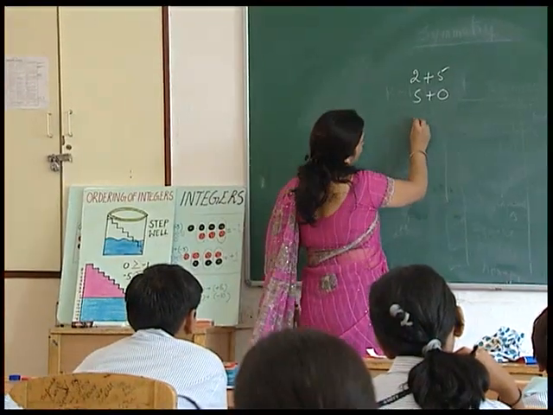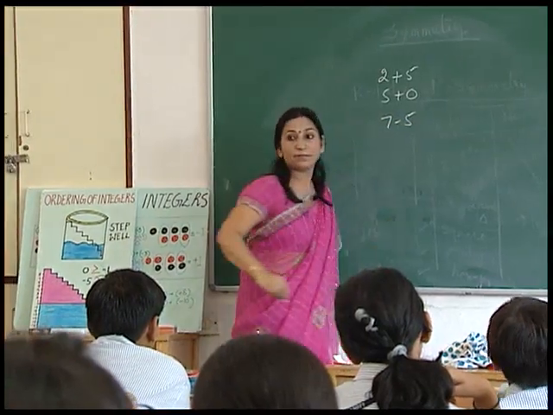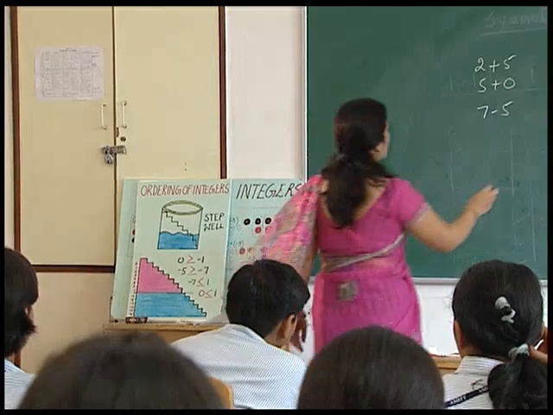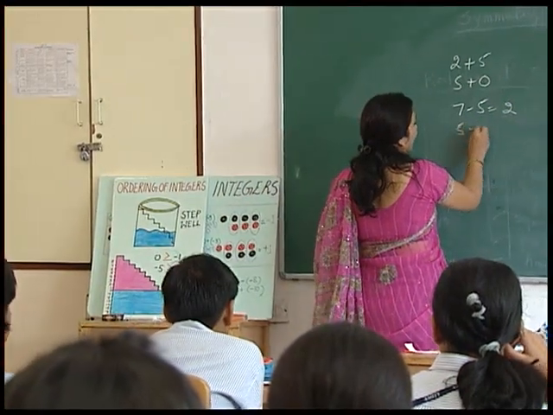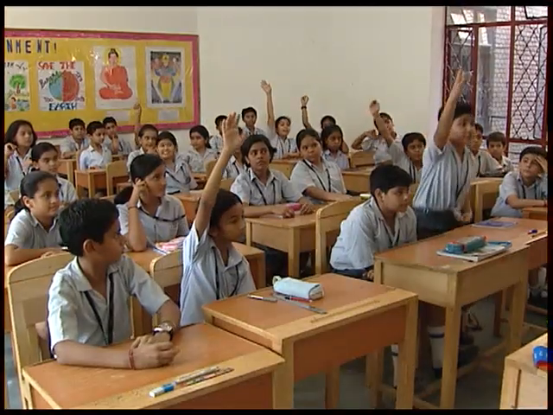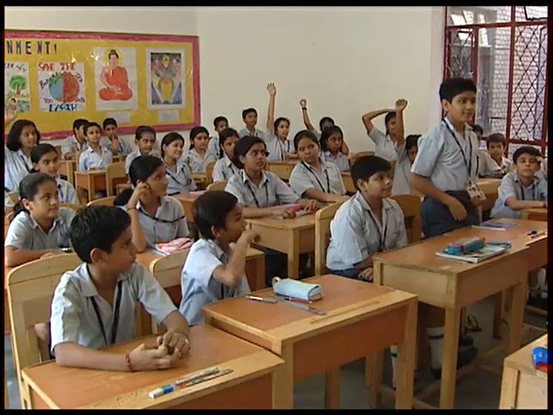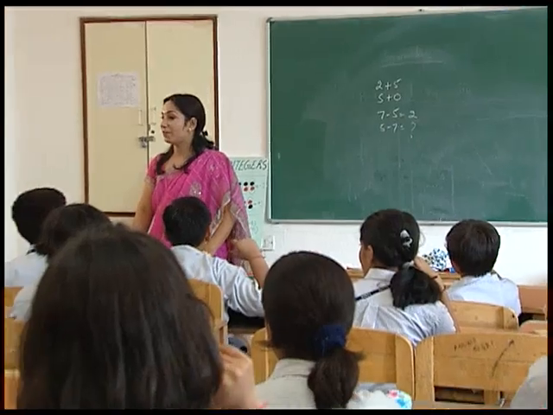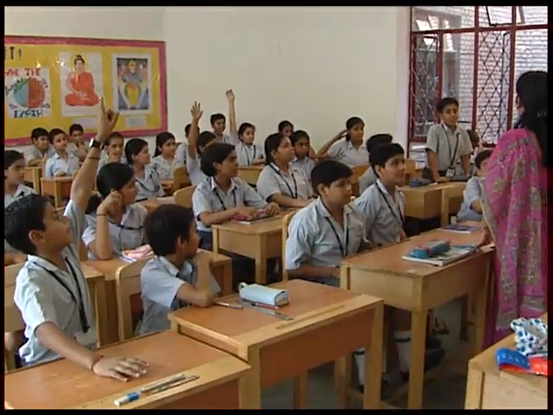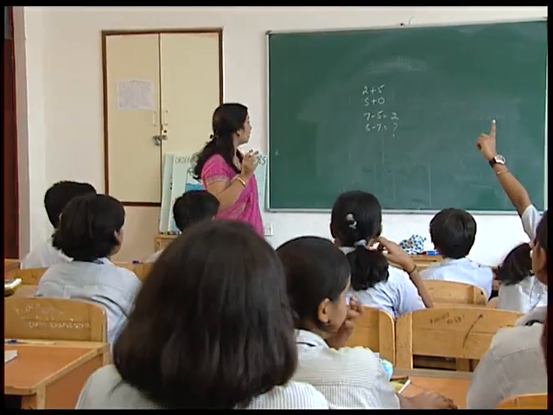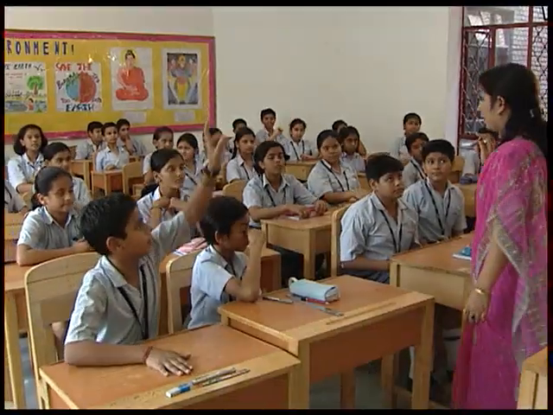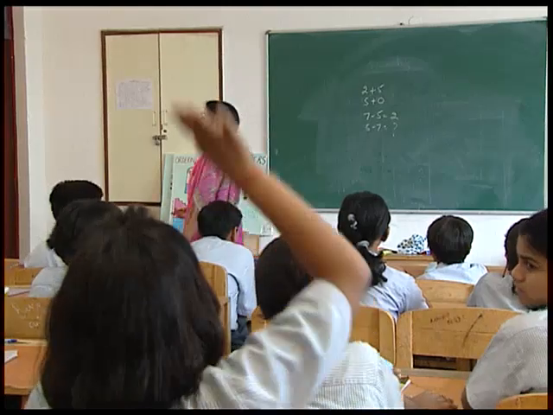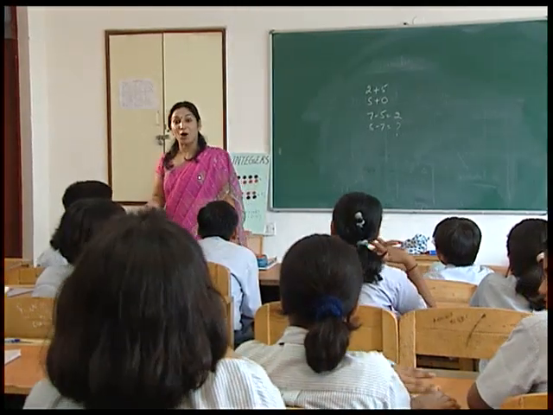Now what is 7 minus 5? 7 minus 5 is 2. What is 5 minus 7? Ma'am, the question is wrong. Question is wrong. Okay, sit down. It is not defined. Yes, we can't minus a bigger number from a smaller number. Cannot be 0. So, there are no numbers beyond 0.